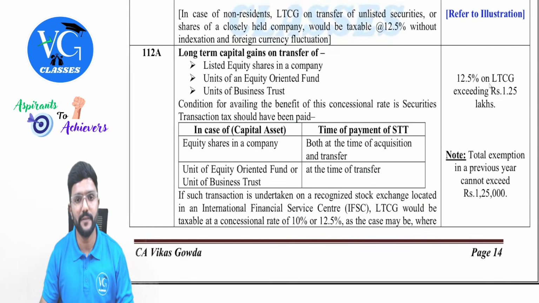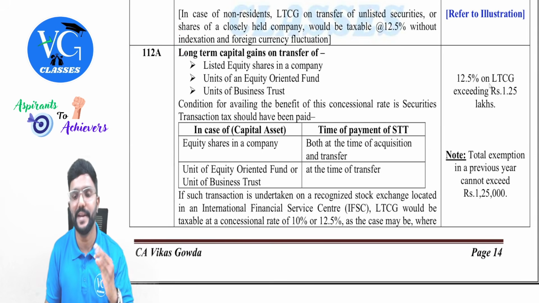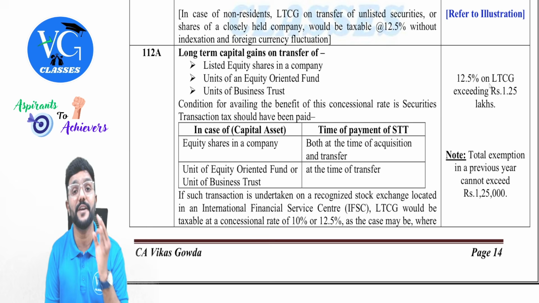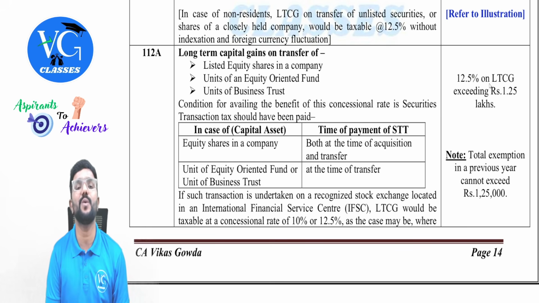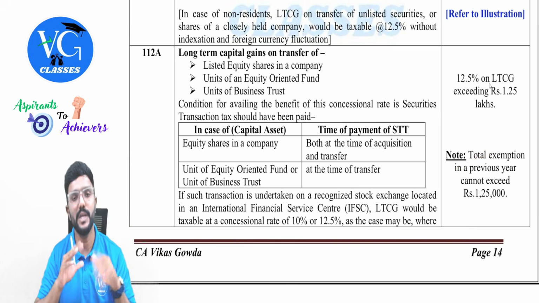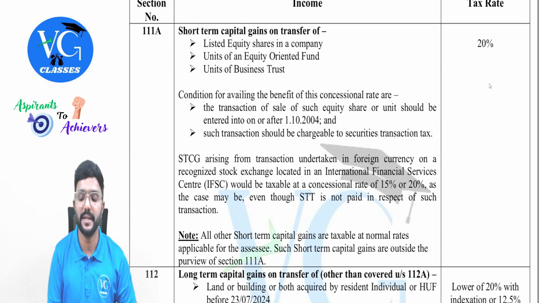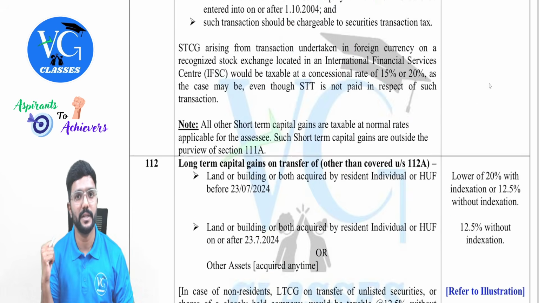Yes, sir. Sir, what if the same assets are long-term? Then it is covered under section 112A. The tax rate is 12.5% in excess of 1,25,000. Means up to 1,25,000 it is not taxable. Only over and above. Clear? But this benefit is not available under section 111A, guys. It is only for long-term gains.